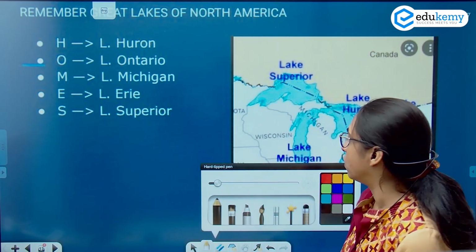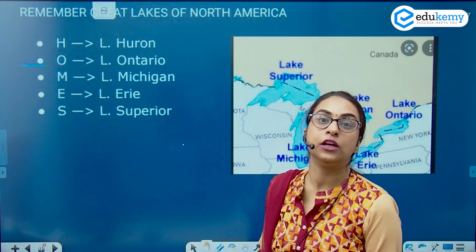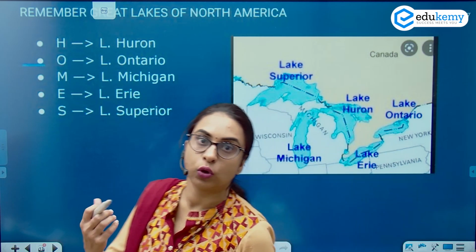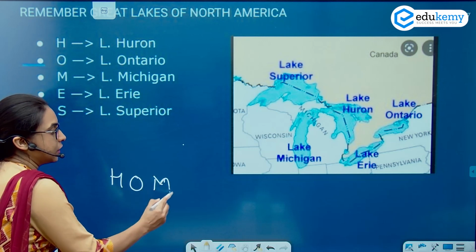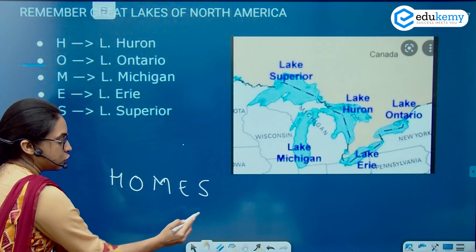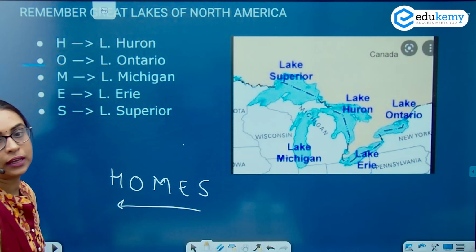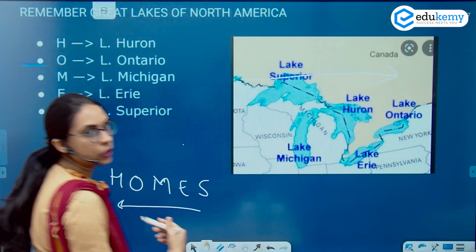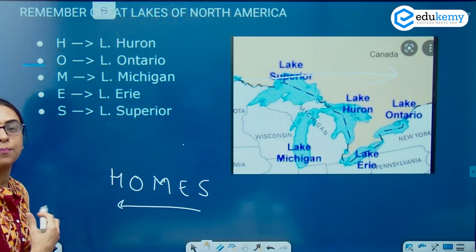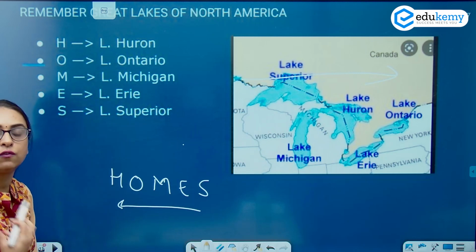If I talk about the Great Lakes of North America, one of the short forms is HOMES, H-O-M-E-S. If you want to remember the west to east location of these lakes, you will have to formulate some images, or you can formulate a short form.